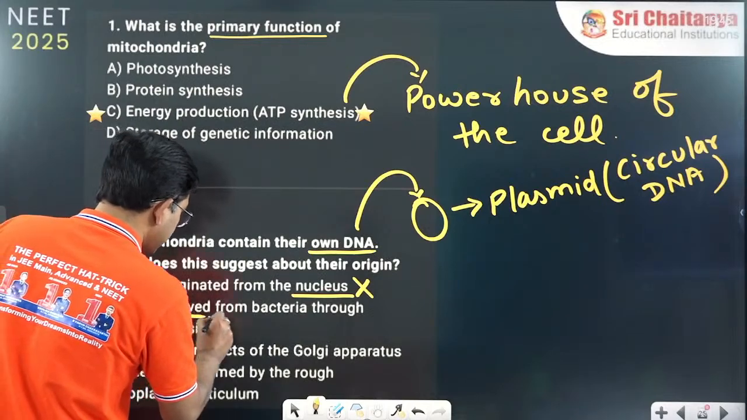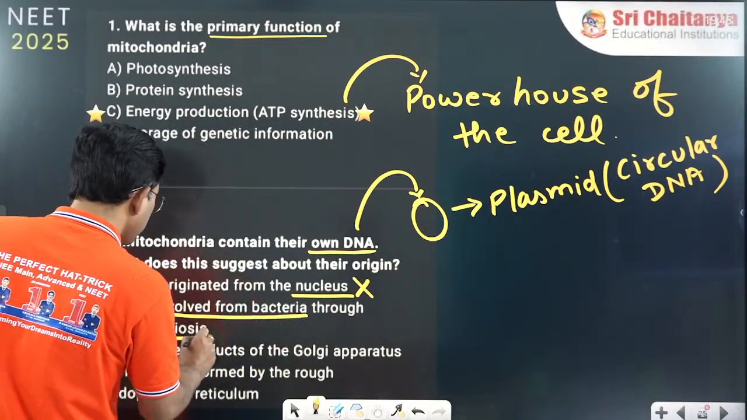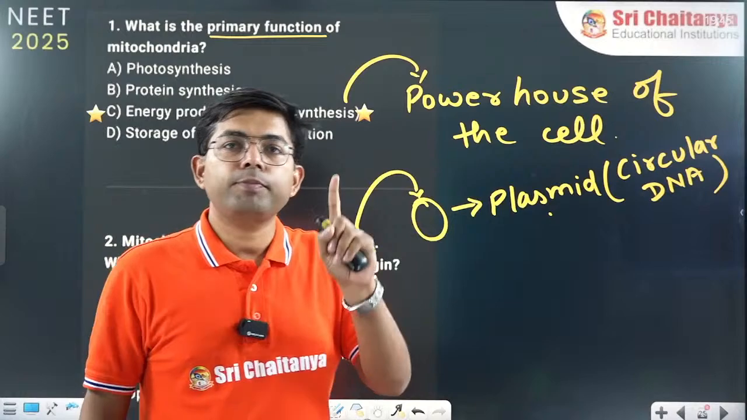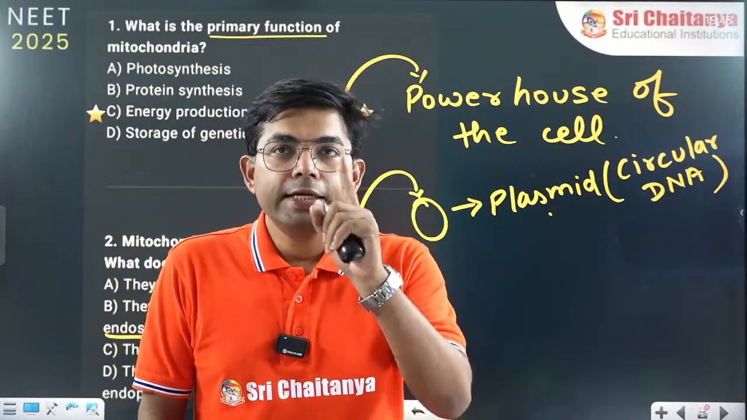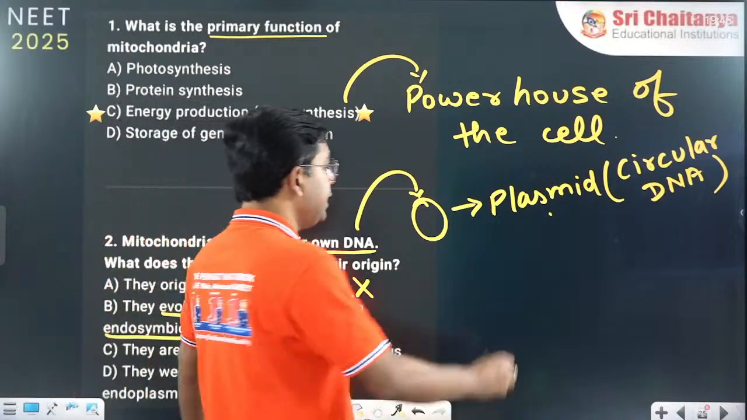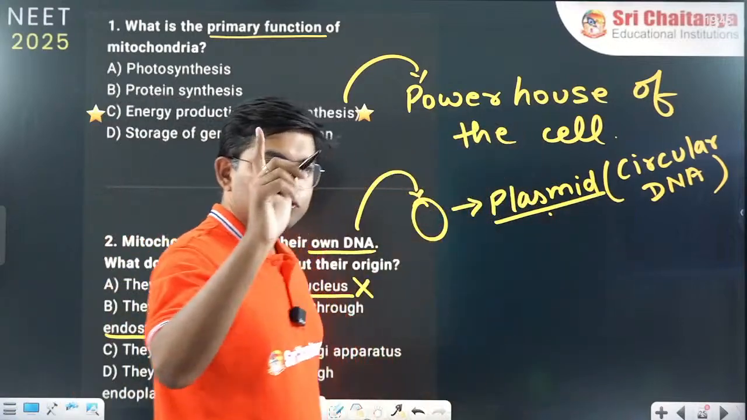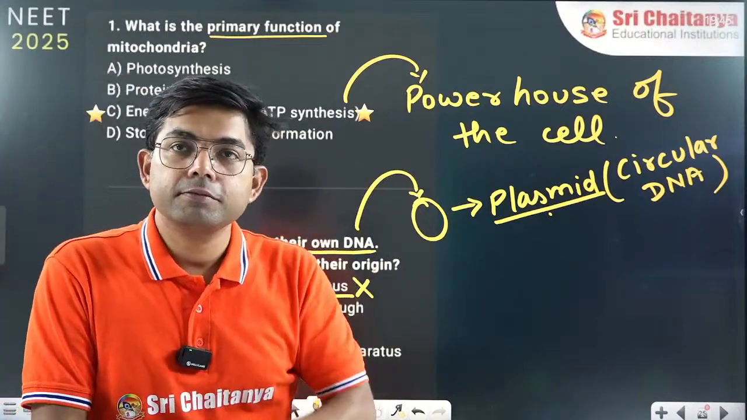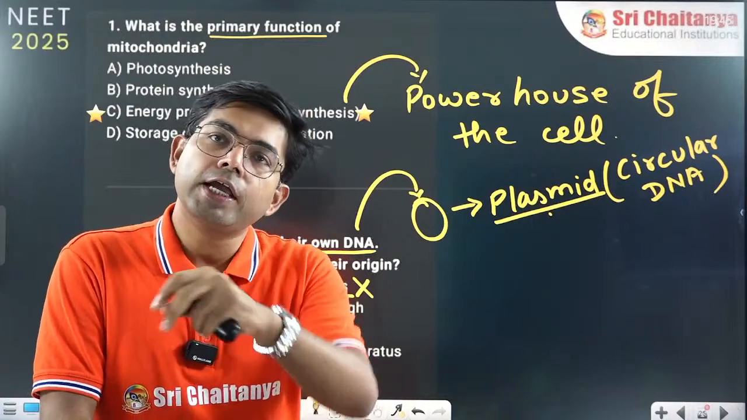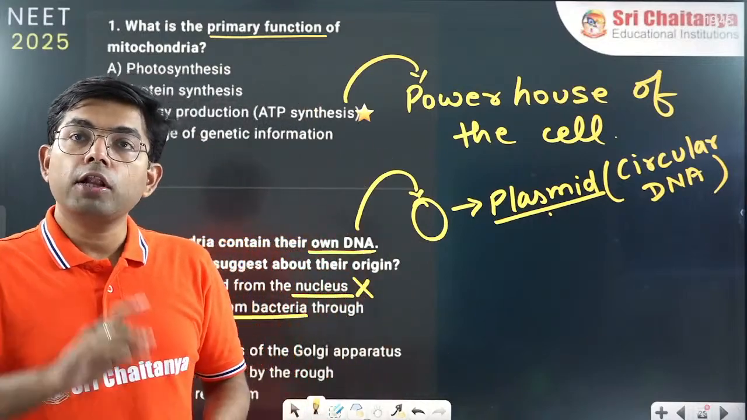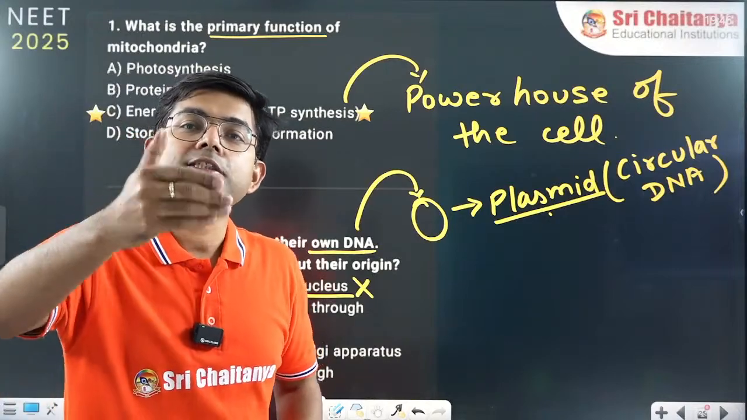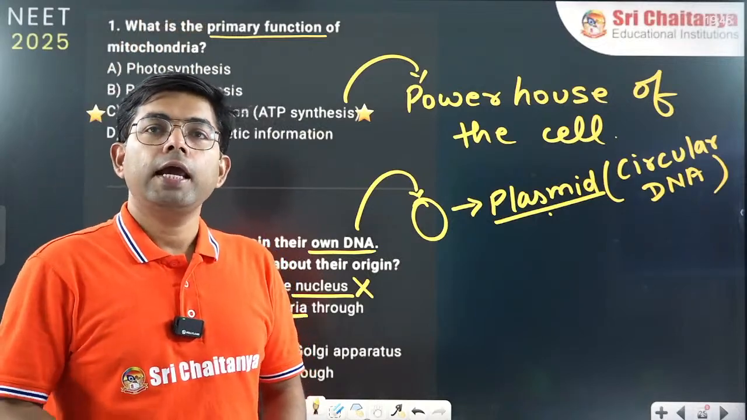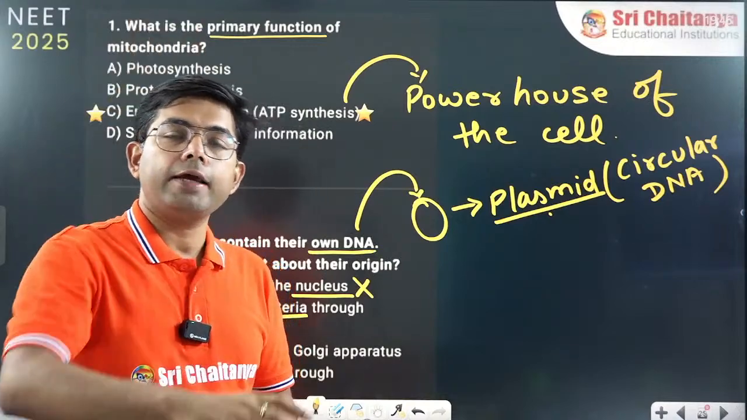Now, let's understand this point. Evolved from bacteria. Do bacteria have plasmid? We have just studied. Yes, bacteria have plasmid. So that is one point. Bacteria also divide by fission, and the size of mitochondria is also the same as bacteria. So all the points indicate that they are very similar to bacteria. Size is similar, they divide by binary fission, and they have plasmid and ribosome both, like mitochondria.